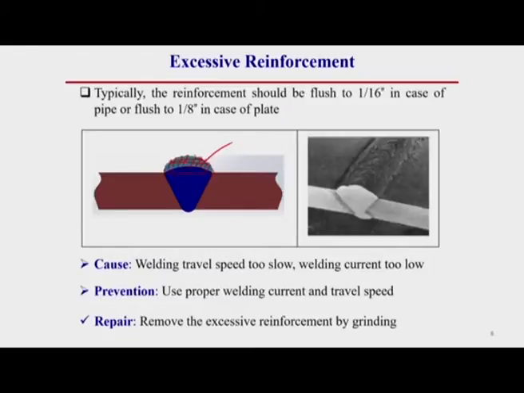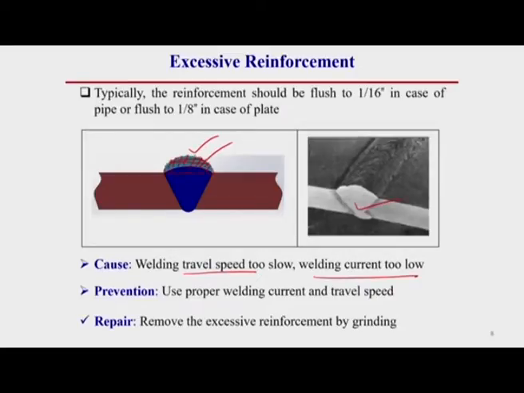The main cause of this excessive reinforcement is welding traverse speed. If it is too low, then the metal deposition will be more, and for lower welding current, the penetration will be less. We know this thing. So, the main reasons for this type of excessive reinforcement are slow welding speed and low welding current. This is an example of actual excessive reinforcement.